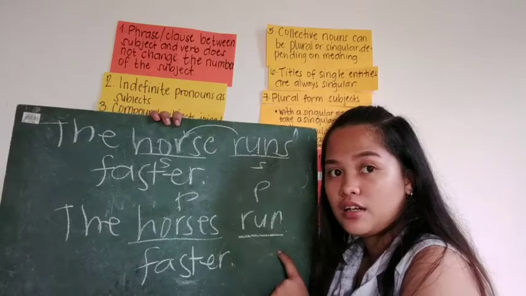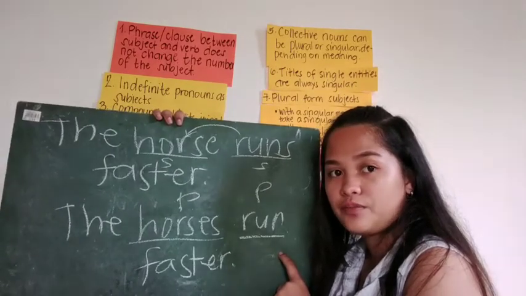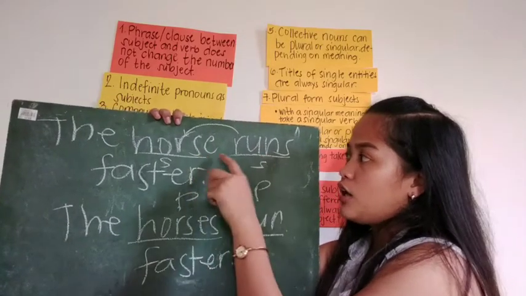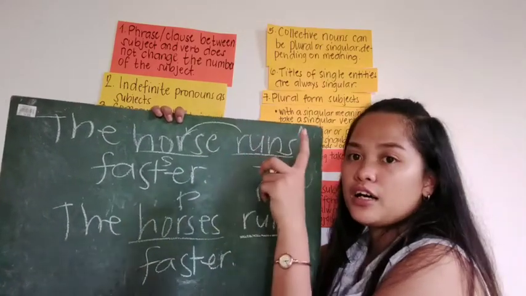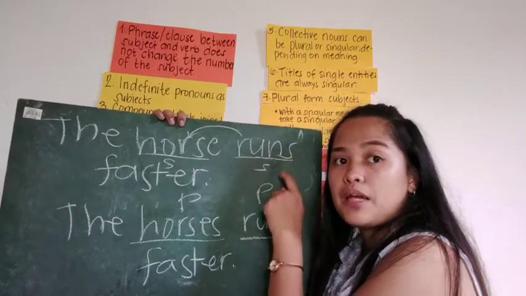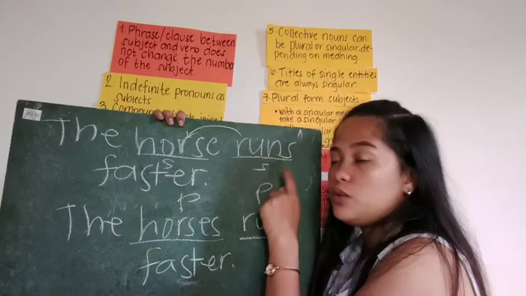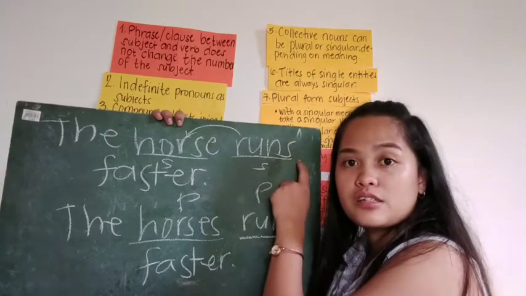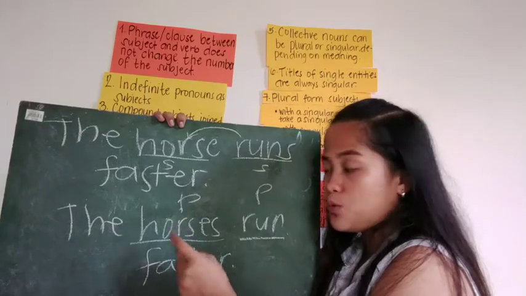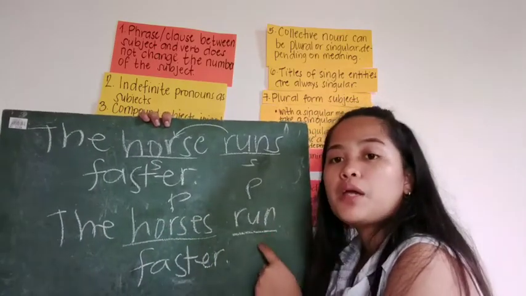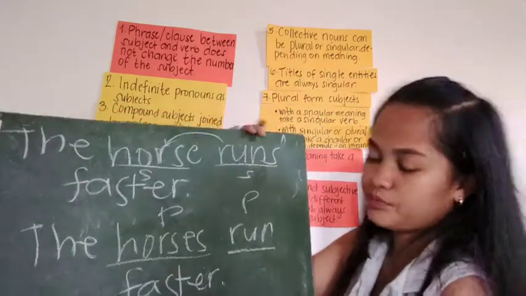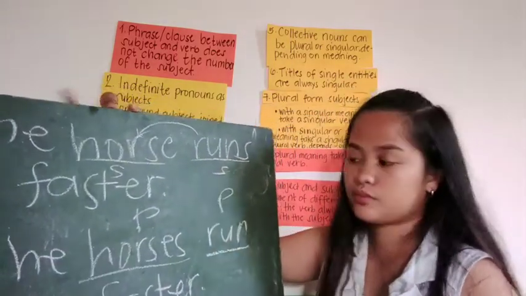Do you understand? Yes, ma'am. So take note: if the noun is singular, the verb must be singular too, in which there is an s. If the noun or the subject is plural, the verb must be plural too. Okay?